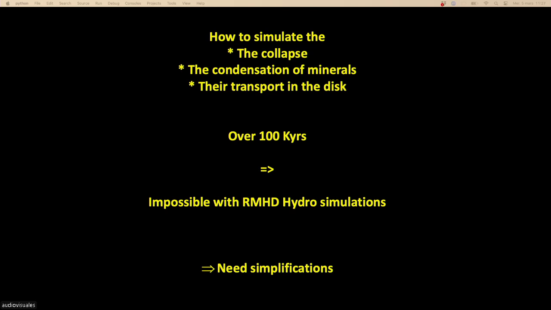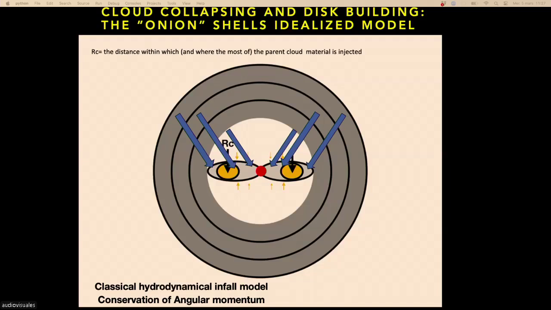And today there is no MHD code coupled with a rich chemical network. Okay, so we have simplified the problem. So now I enter the world of modelization, where everything is spherical, everything is isotropic. So I'm going to show you what we have done. Okay.